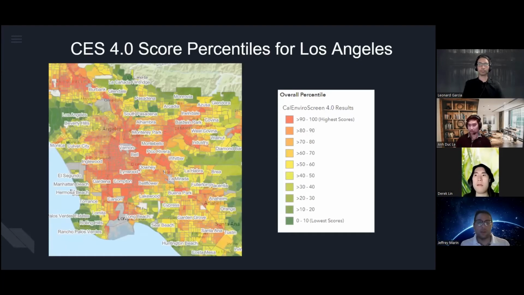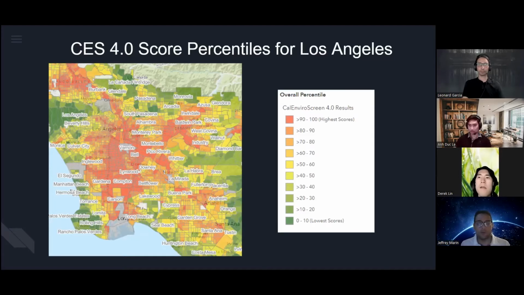And as you can see here from the heat map, this is the CES 4.0 score percentiles for Los Angeles. We can see a lot of different cities fall in some of these vulnerable zones. So these higher score percentiles, 90 to 100, are in red. You can see cities such as Gardena, Compton, Lynwood, even Bell and Vernon, they fall in these high risk zones. So we're going to pass it over to Leonard so he can give us a little bit more information on these vulnerable communities.